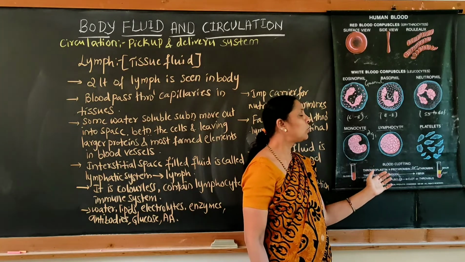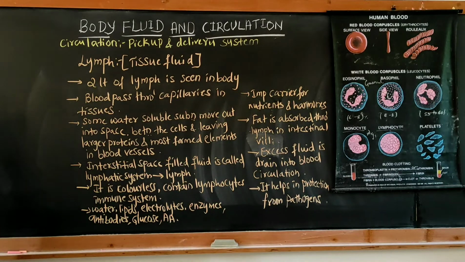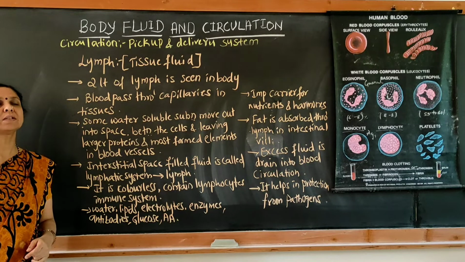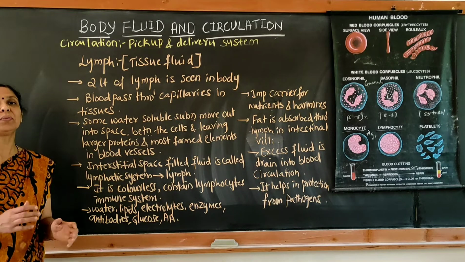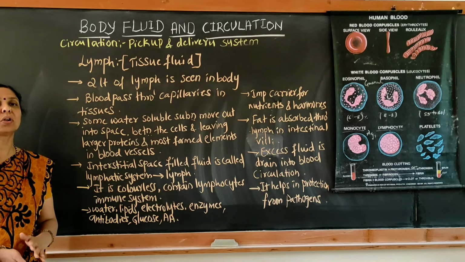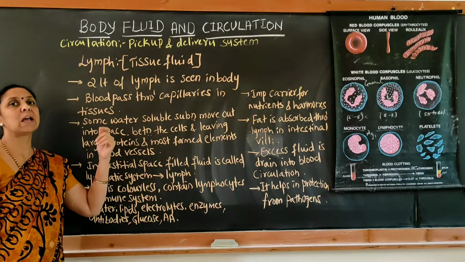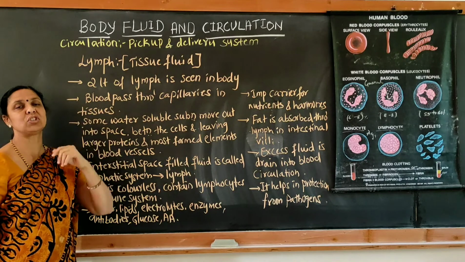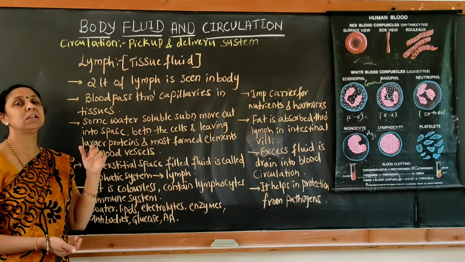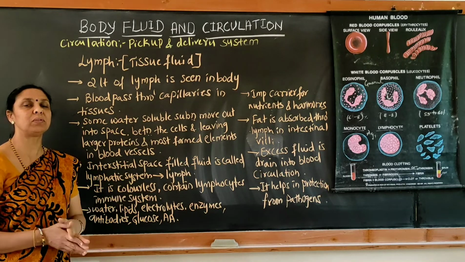Okay. So next, moving on to the second fluid, which is called lymph. Lymph is also called tissue fluid. It is called tissue fluid because it is seen in between the cells. The fluid passes in between the cells, so it is also called interstitial fluid. The quantity of lymph in our body is hardly 2 liters. Blood passes through the capillaries, whereas lymph flows within the tissues, in between the tissues as well as in between the cells.